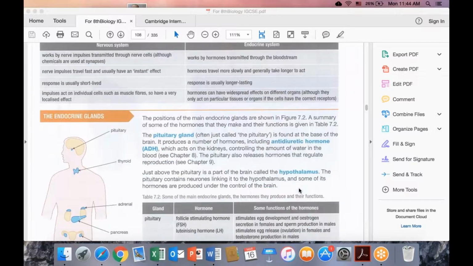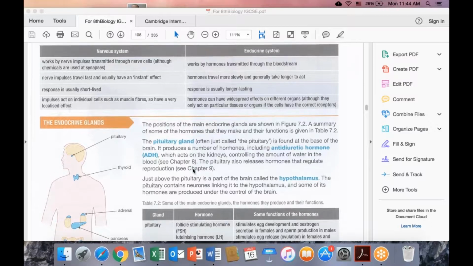Another one is, for example, the hypothalamus, just above the pituitary, as a part of the brain called the hypothalamus. The pituitary contains neurons linking the hypothalamus, and some of its hormones are produced under the control of the brain. So the hypothalamus is not a gland. The hypothalamus is the part of the brain that controls the pituitary gland.